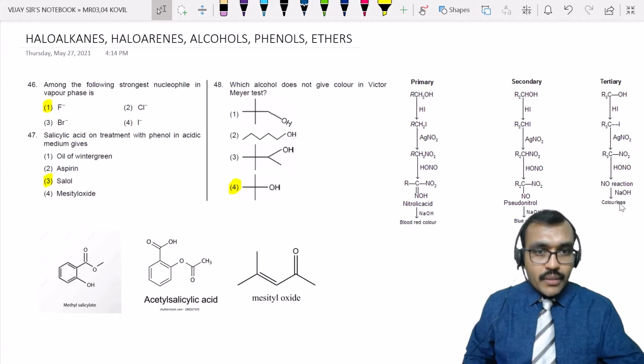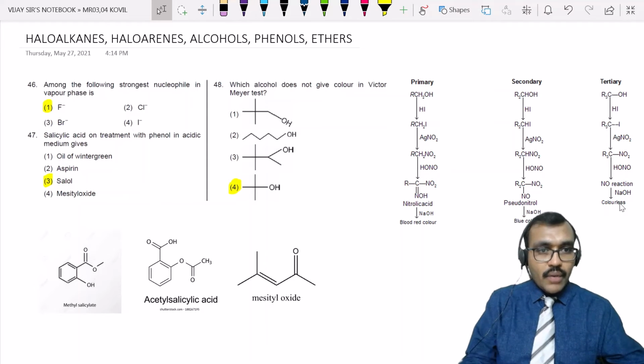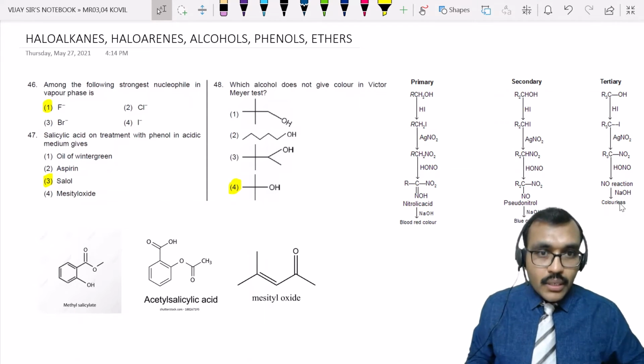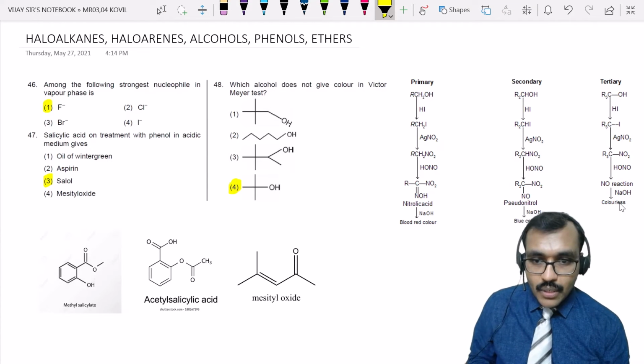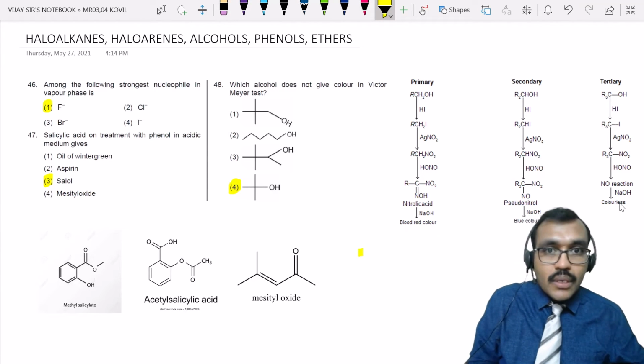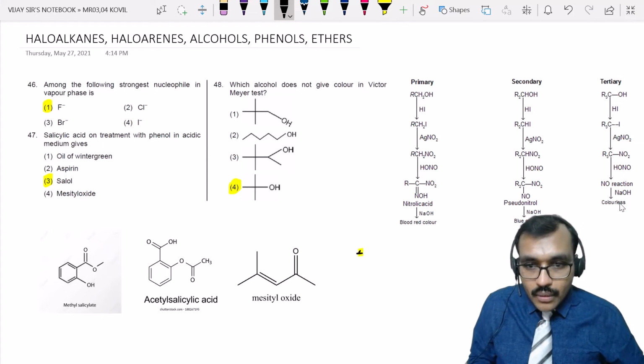Among the following, strongest nucleophile in vapor phase. Right. So nucleophilicity and basicity, these two are simultaneous. That means when you want to compare nucleophilicity, you need to check out basicity also.